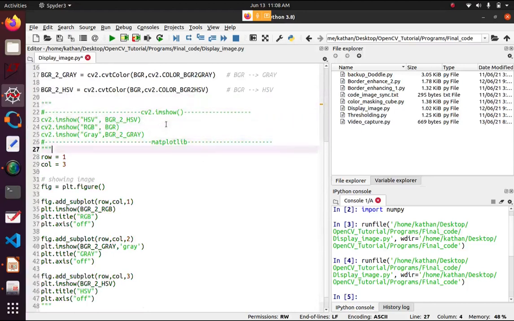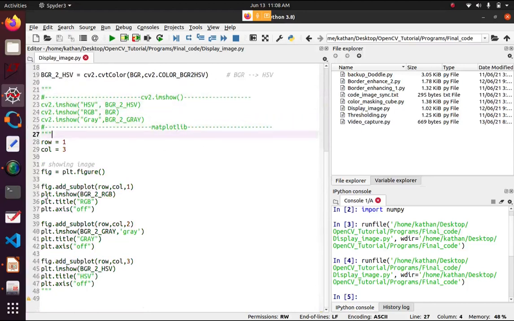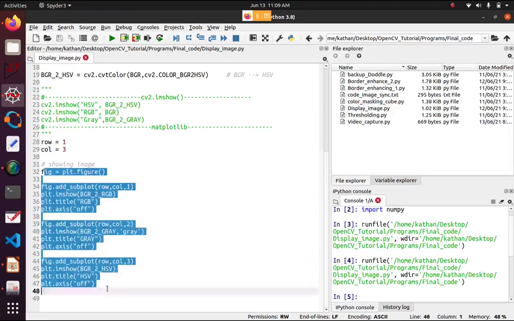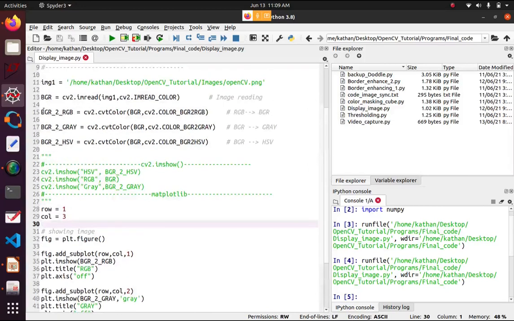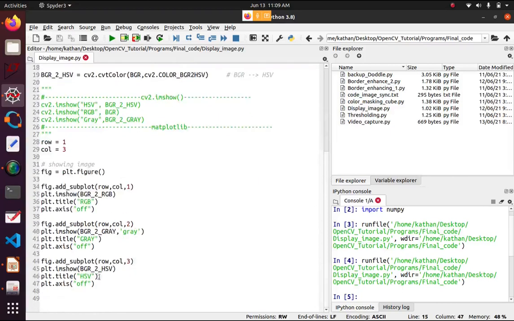It has subplot functions. I hope everyone knows that. Here I have subplotted three images. In matplotlib, it doesn't convert the BGR image into RGB; it shows the pure BGR format. That's why we need to convert BGR into RGB, and then the RGB image will show here.